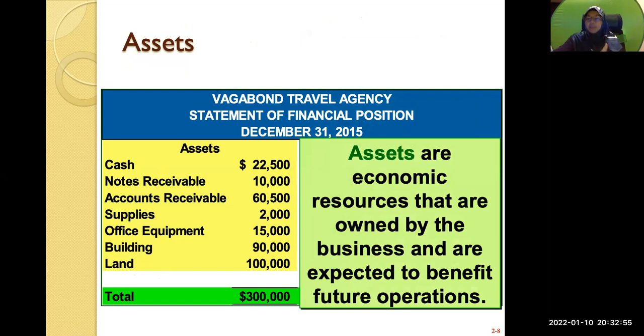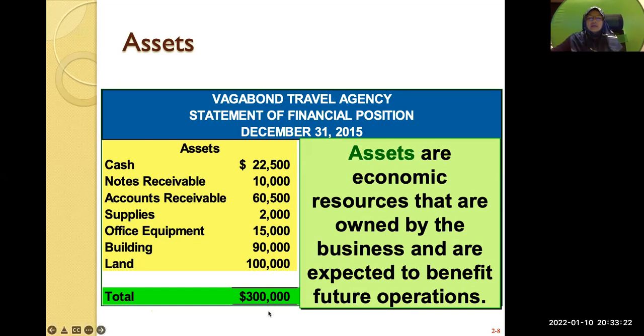They are economic resources owned by the business and expected to benefit future operations. Cash will benefit the company. Receivable, because they are going to receive that, is an asset and an economic resource to the company. Whether they have it now or not doesn't matter, but they know they will receive it in the future, and that belongs to the company.